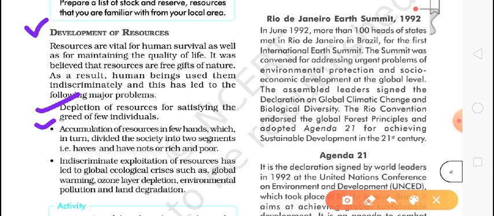This in turn divided society into two segments. Those people who are using the resources become rich, and those who are not getting the benefit of it become poor. So the gap between rich and poor is becoming very large. Lastly, as we exploited our resources in a very bad manner, we are facing many problems now.